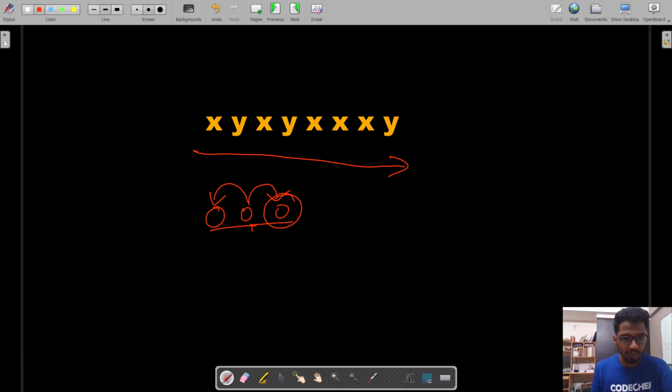So for this Y, we will check the previous person. It is going to be a girl, so they can be paired. And for this X, which is a girl, the previous person is going to be a boy, but he is already paired, so this is not possible. And the next person is a boy, so this is possible.